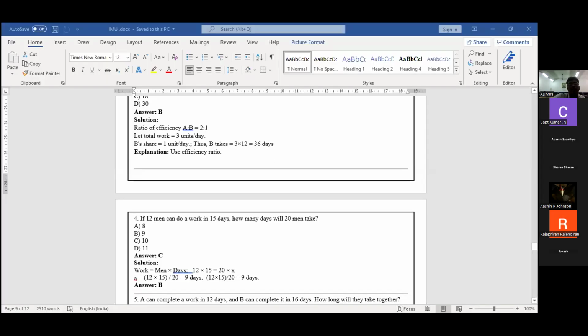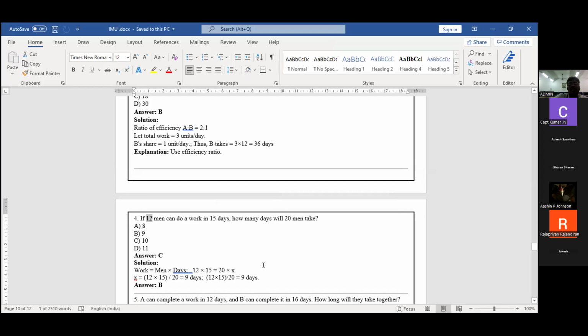One more simple type, I will explain now. 12 men can do the work in 15 days. How many days will 20 men take? Total number of men is 12.